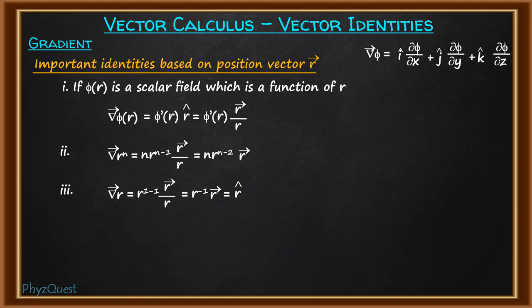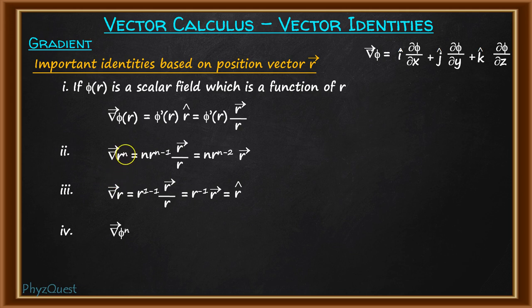So now after this, let us suppose you have calculated the gradient of any general function phi of r. Suppose we consider the higher order of such a function, that is gradient of phi to the power n. So here phi is a function of r.